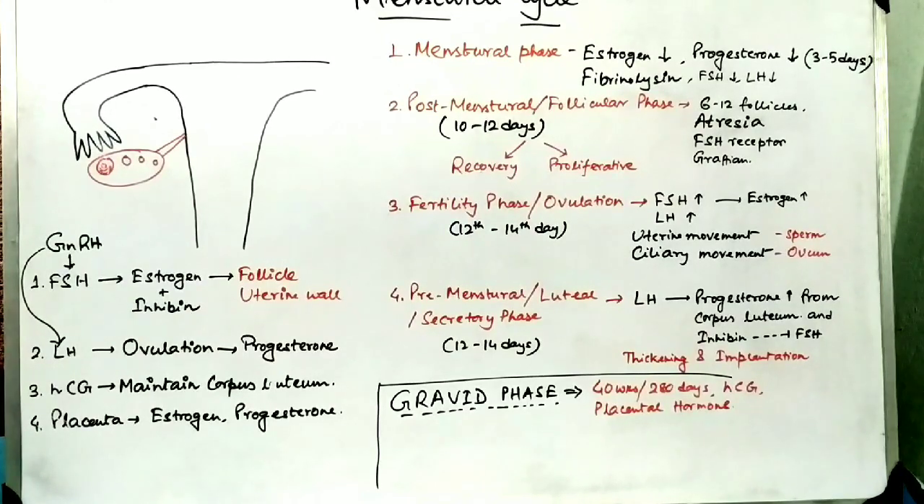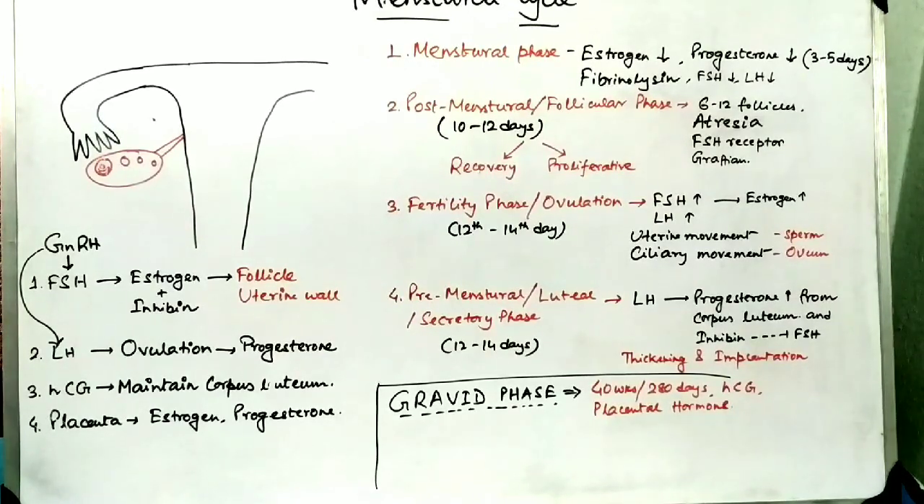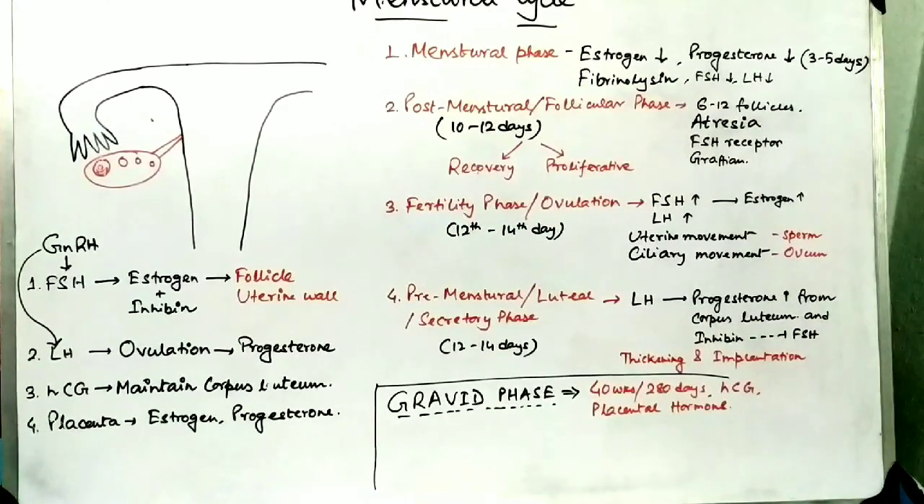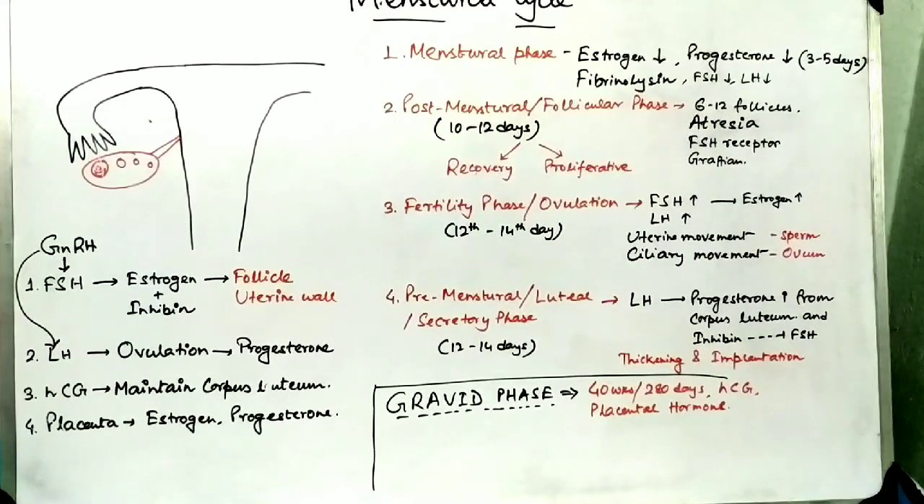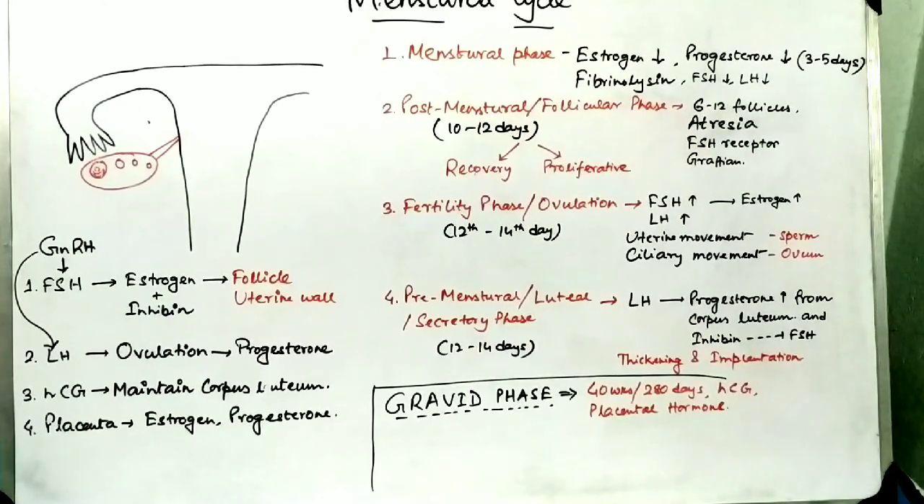So when FSH is absent, estrogen will also be absent. So FSH down, estrogen down. Now LH is present and progesterone is present. Progesterone will further mature or further grow the uterine walls, so that more glands, more blood vessels, more mucous lining, and more epithelial lining will be there.